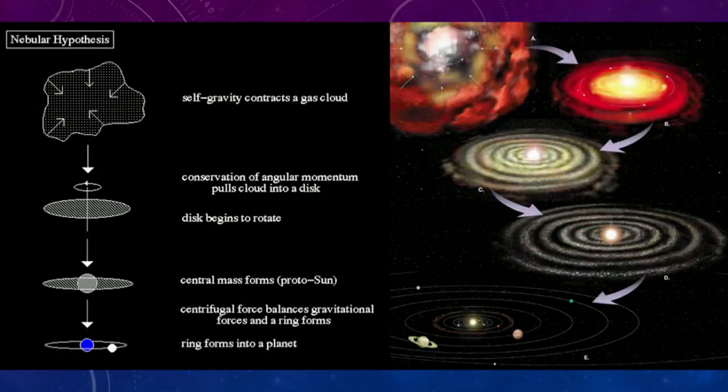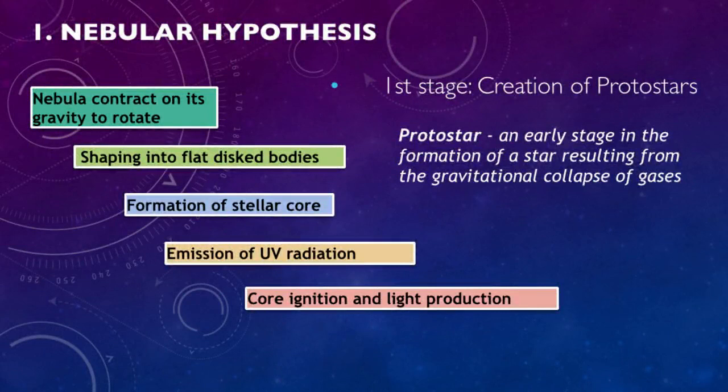As the denser regions pulled in more and more matter, conservation of momentum caused it to begin rotating, while increasing pressure caused it to heat up. Most of the material ended up in a ball at the center while the rest of the matter flattened out into a disk that circled around it. Collapsing clouds of gas and dust in the nebular hypothesis.